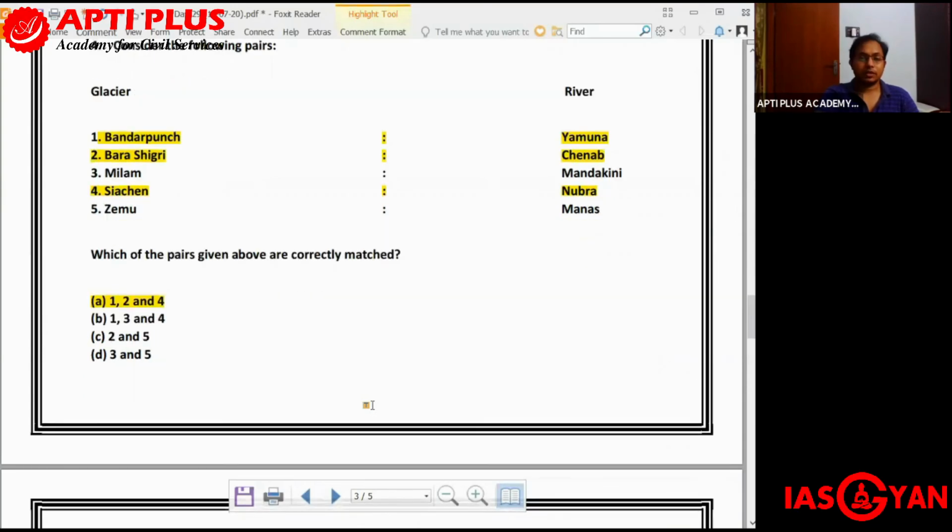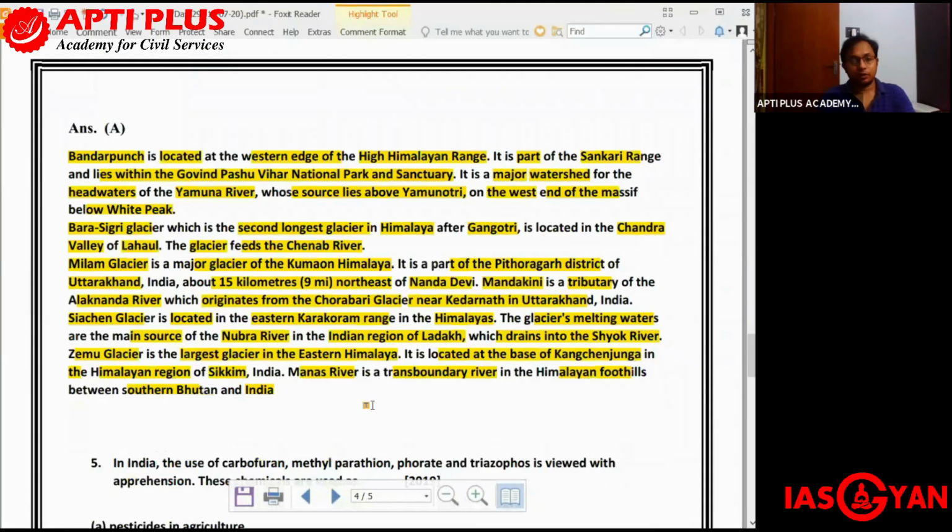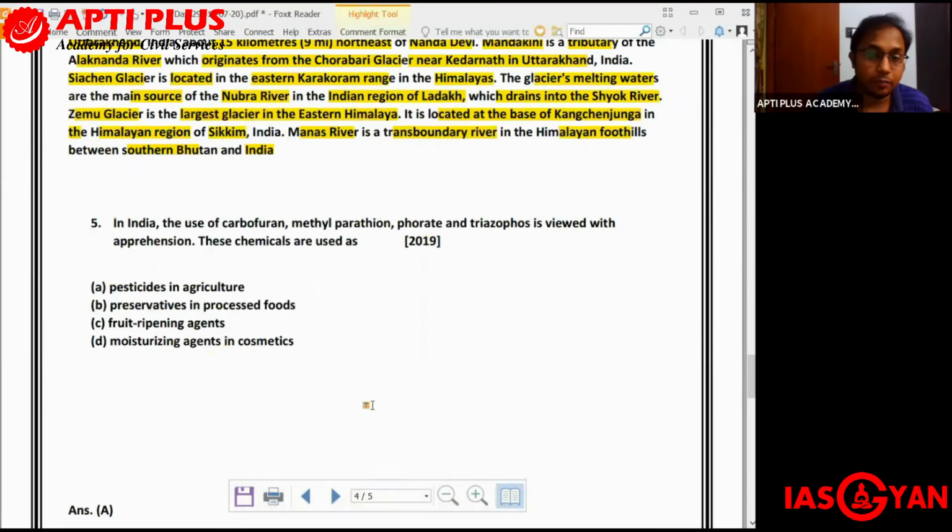Okay, such kind of questions are sometimes asked by UPSC, very difficult to answer, but do have a look at these glaciers because they have been asked.